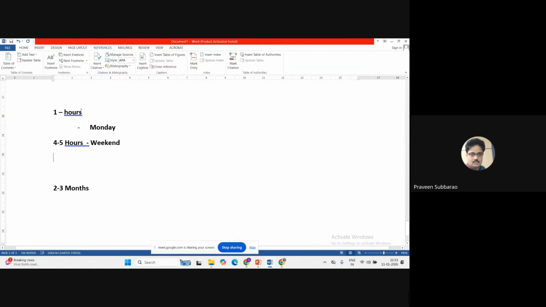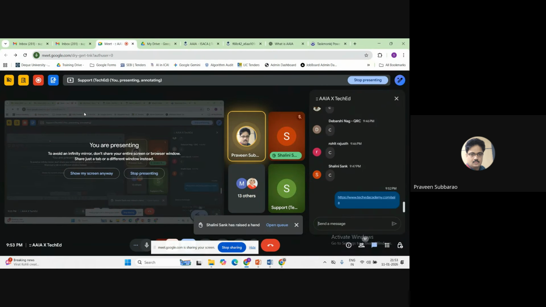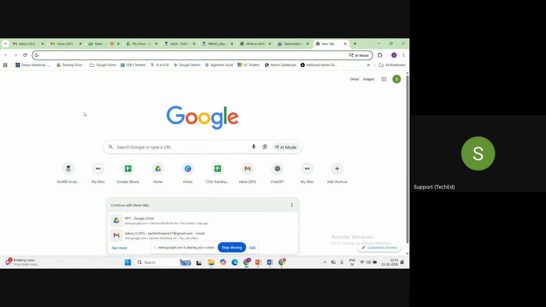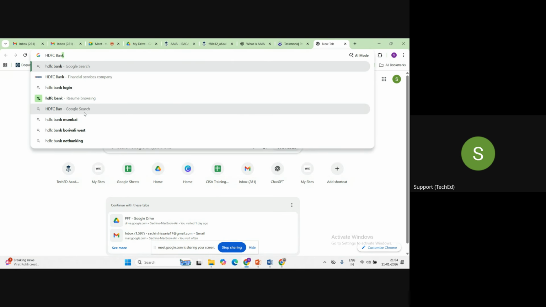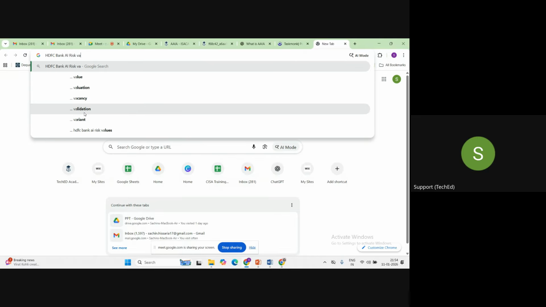How about the job market, Sachin? Are there any demands for AAIA professionals? What happened is, outside India, I've seen a couple of vacancies. And recently in India, I've come across an HDFC Bank AI risk vacancy.